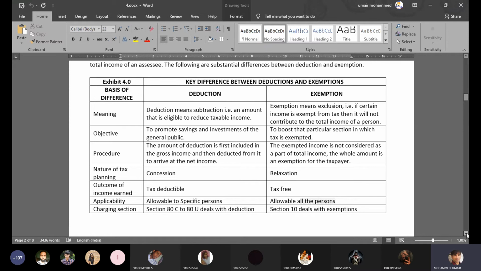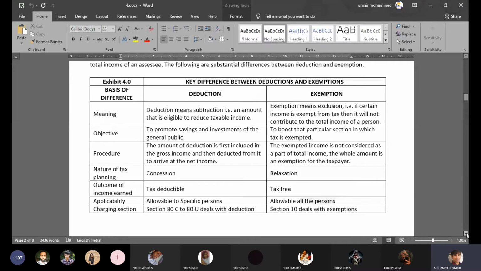What it means is that all the deductions first have to be included in the income, and later they have to be claimed as deduction from GTI. But that's not the case with exempted incomes. In the case of exempted incomes, you don't have to include the income in the list of incomes you have earned. You don't even have to include it, whereas for deduction, first you have to include, then you have to claim deduction. Here, you don't even bother to include it at all, because it is not taxable.